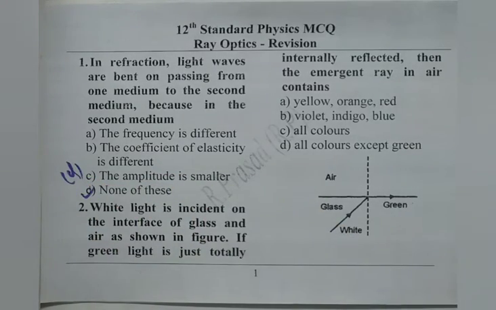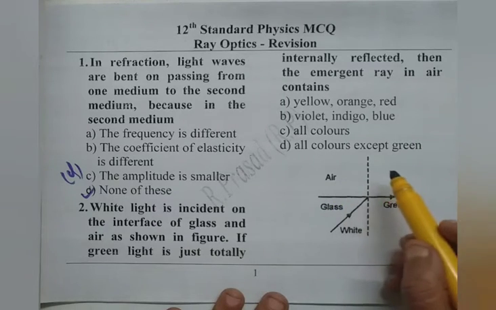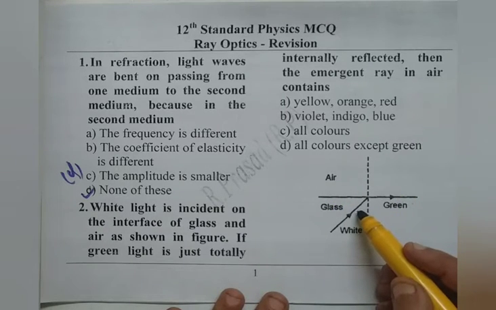Then we read the second question. White light is incident on the interface of the glass-air as shown in the figure. If the green light is just totally internally reflected, then the emergent ray in the air contains. Here, for green light, it is just total internal reflection.